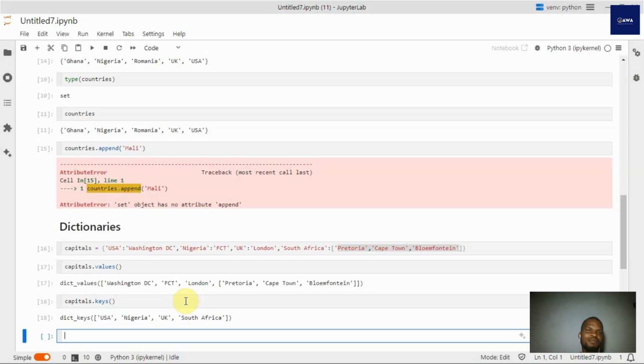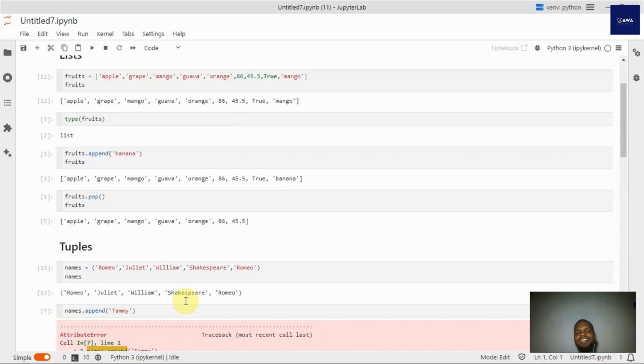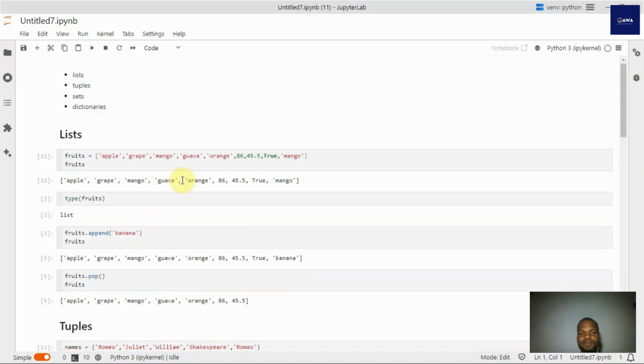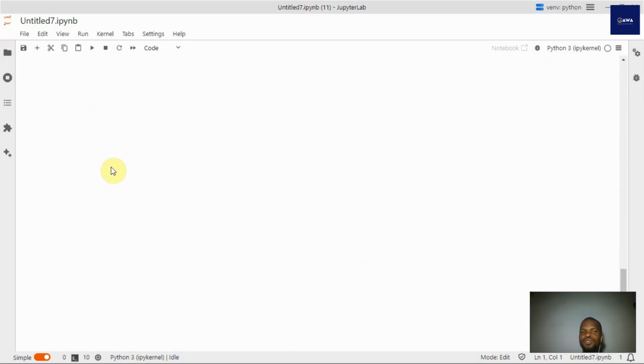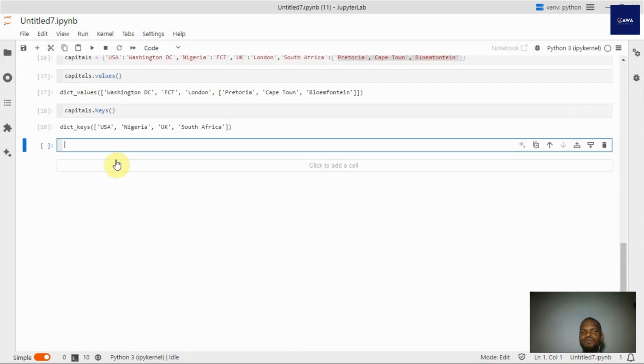Yeah, before I forget, there are certain things we could also do with our list, like append and so forth. But you could do what is called indexing. I think let's have that video before we go to having a video on control structures.